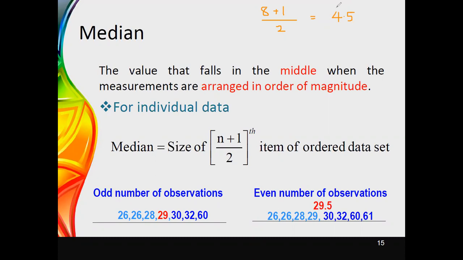It is the position of the median. Then at this position, we need to identify what is the value at this position. Therefore, to identify the median value, what you can do is, now you need to take the value at 4.5.